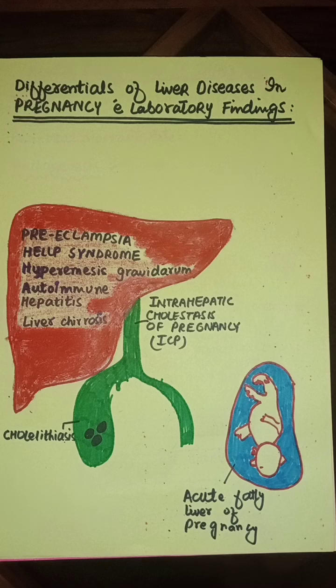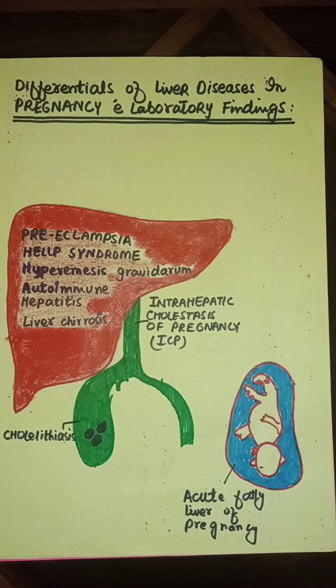This is the diagnostic criteria for HELLP syndrome. And in acute fatty liver of pregnancy, the bilirubin is 5 to 10 times increased than normal, and the ALT to AST ratio is 5 to 10 times, or rarely it goes more than 20 times. So just keep this figure in mind.